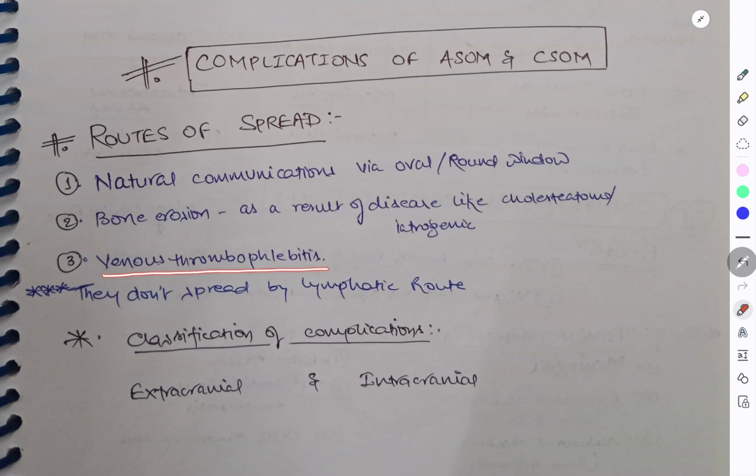It can happen due to venous thrombophlebitis. A point to remember is that they don't spread by the lymphatic route. It is very important. Now let's know about the classification of the complications. We have extracranial complications and intracranial complications.